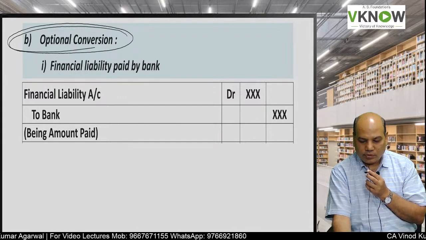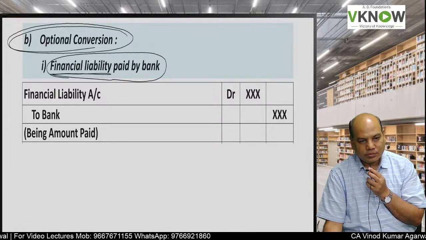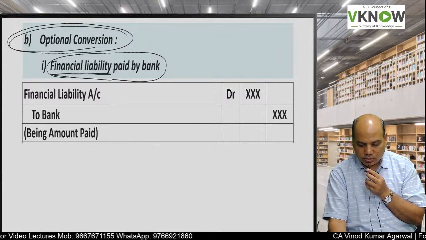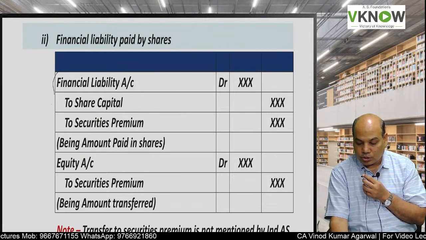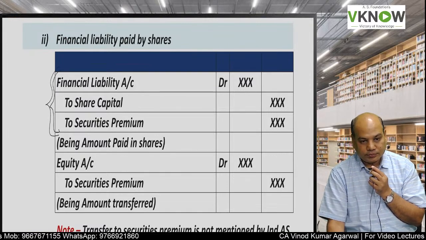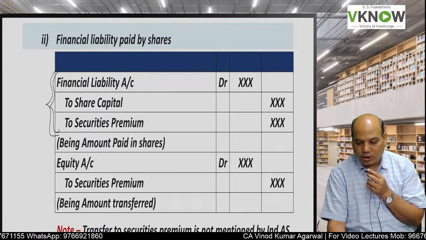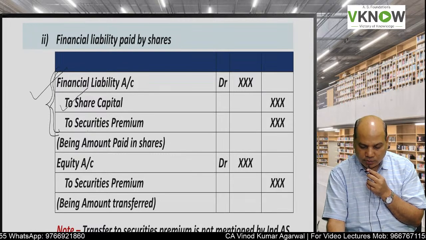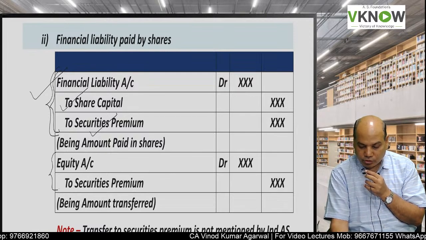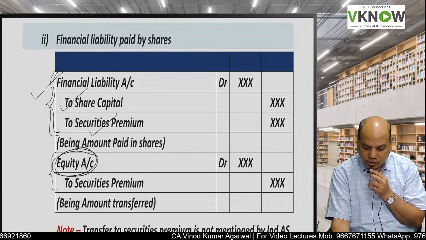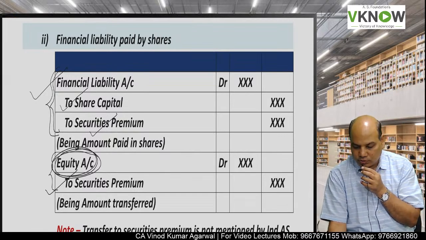Suppose we settle the financial liability by paying cash. Suppose the holder wants cash, financial liability to bank. Suppose the holder wants shares, or we issue shares, then the liability account debit to share capital and securities premium, and whatever is the balance left in the equity account, that we will transfer to securities premium account.